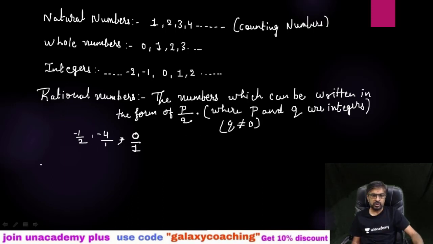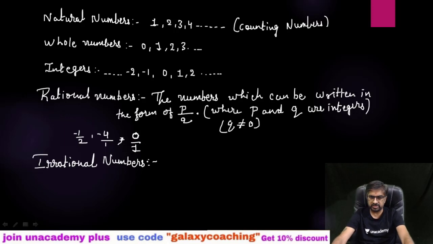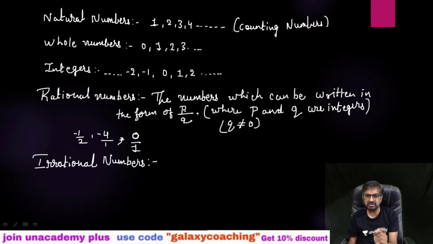Okay. Now comes irrational numbers. For irrational numbers, actually we don't have any perfect definition. So what are we writing? We are writing the number which cannot be written in the form of P by Q. But this is a neither-form definition, guys. You cannot explain any definition in neither form. Still, we use that the number which cannot be written in the form of P by Q; that is not perfectly correct, but we use it.